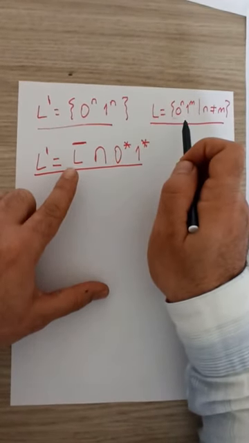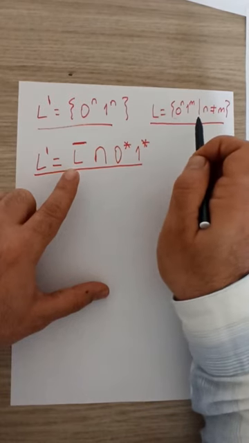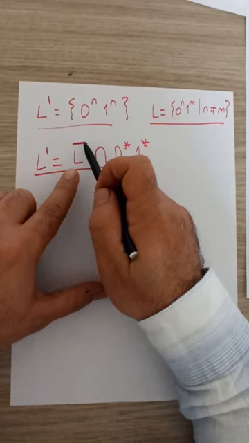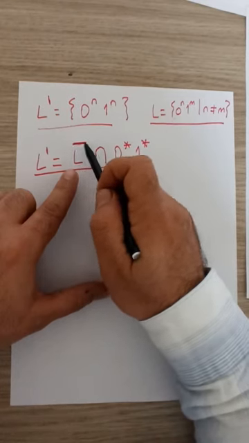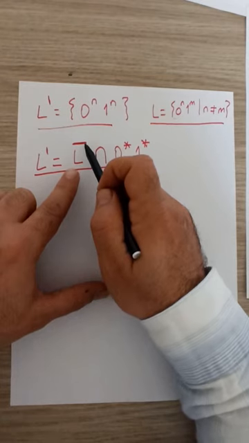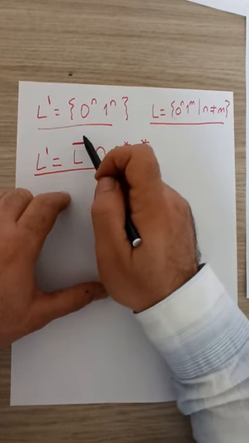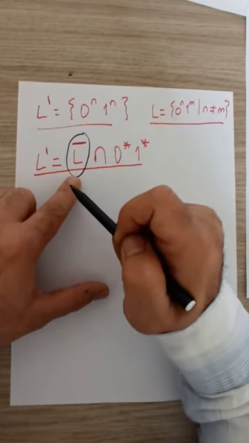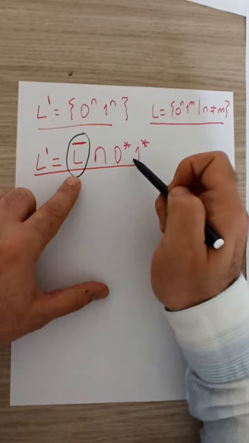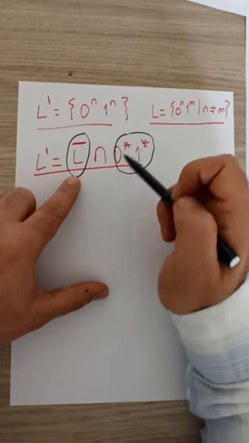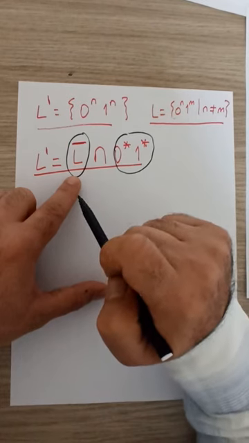If it were otherwise, if L were to be regular, then L complement would be regular, because remember we have seen the fact that regular languages are closed under the complement operation. So if L were regular, this would be regular. Since this is already expressed as a regular expression, this language in here is also regular.